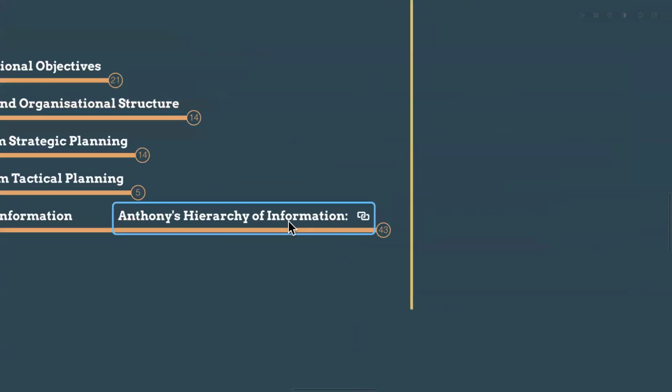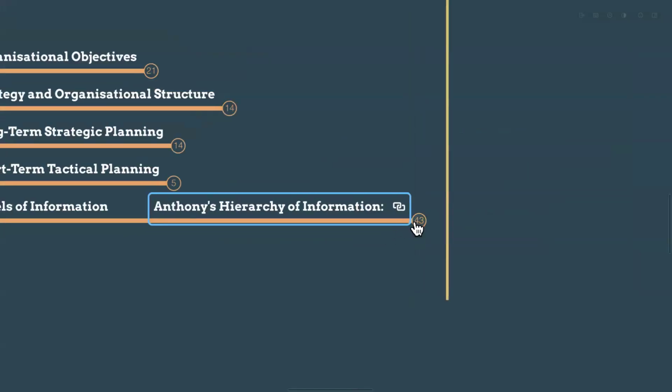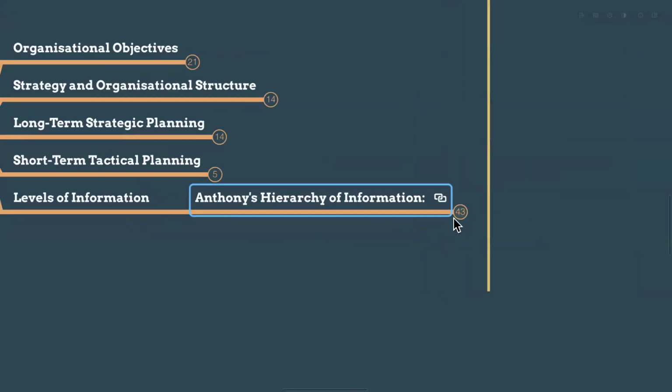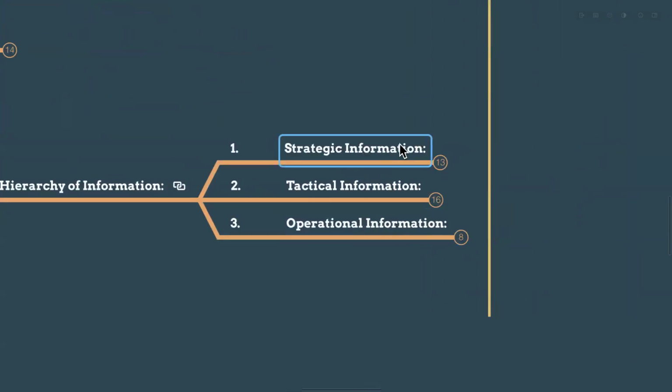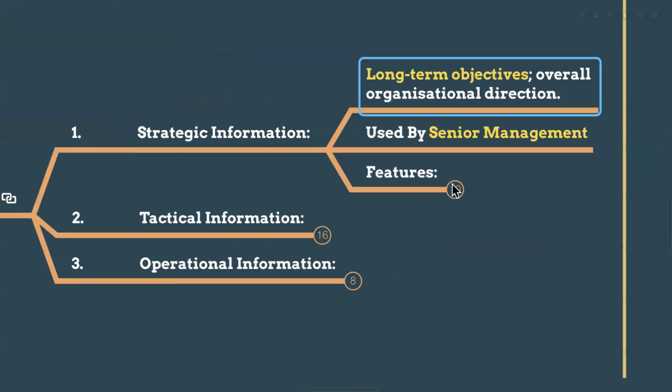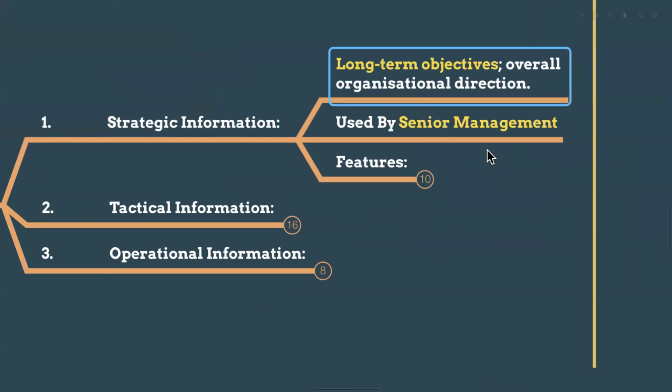So there is a person called Anthony. He has a levels of information hierarchy. He's saying strategic information, tactical information, and operational information. Strategic information means he's considering the long-term objectives, overall organizational directions, right?